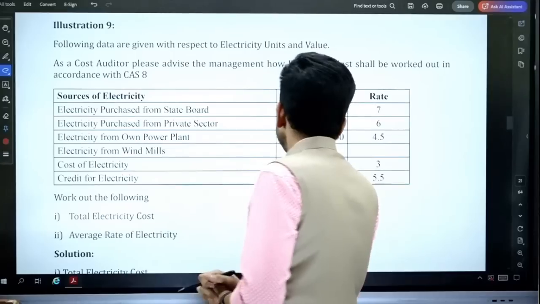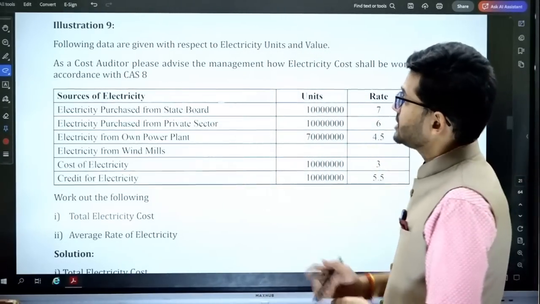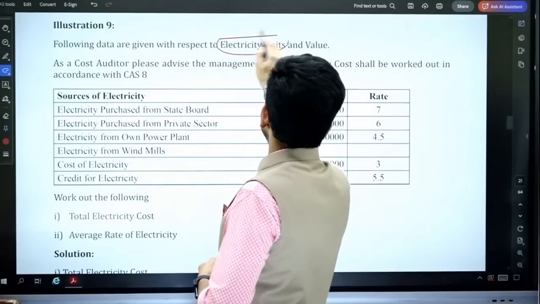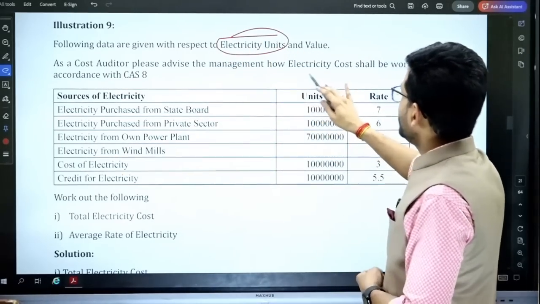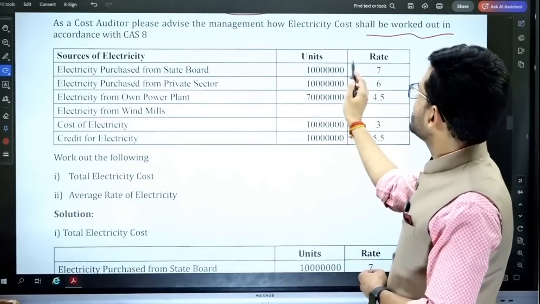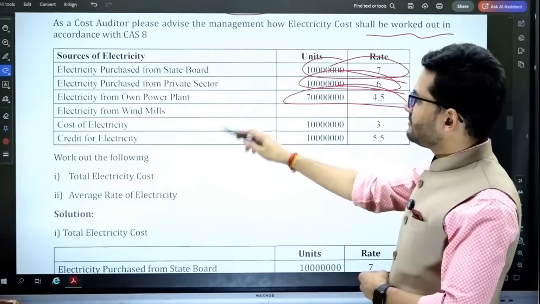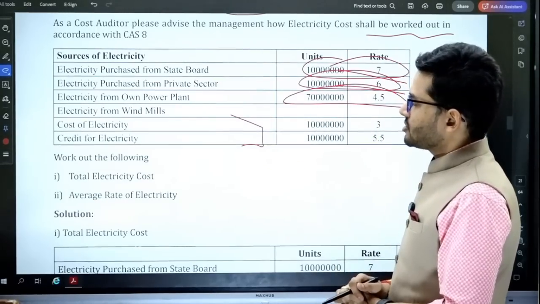Again, a similar kind of question where weighted average will be the relevant rate of electricity charging in the cost sheet. Following data are given in respect to electricity units and value. Cost auditor, please advise management how electricity cost shall be worked out in accordance with CAS 8. Electricity purchased from state board, rate has been given. From private sector, from own power plant, from windmill, the cost is given.